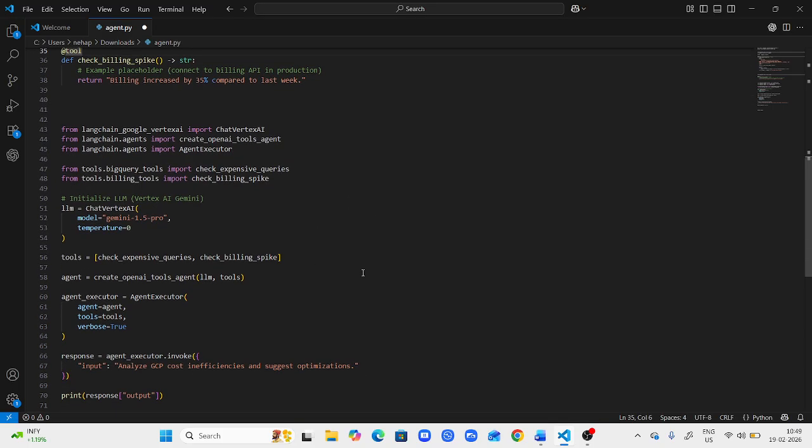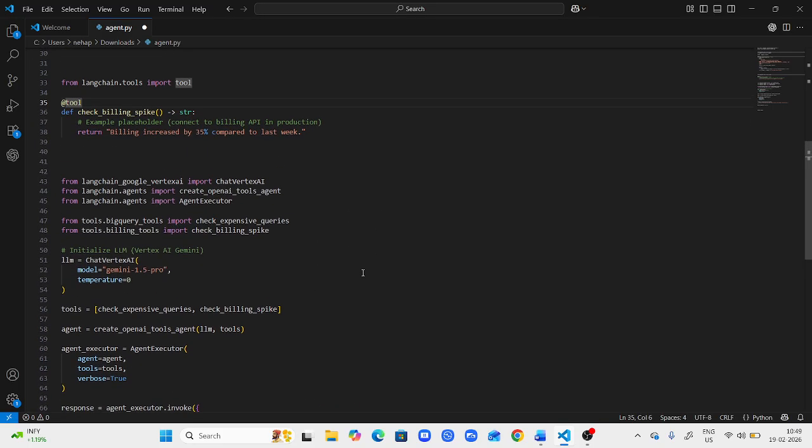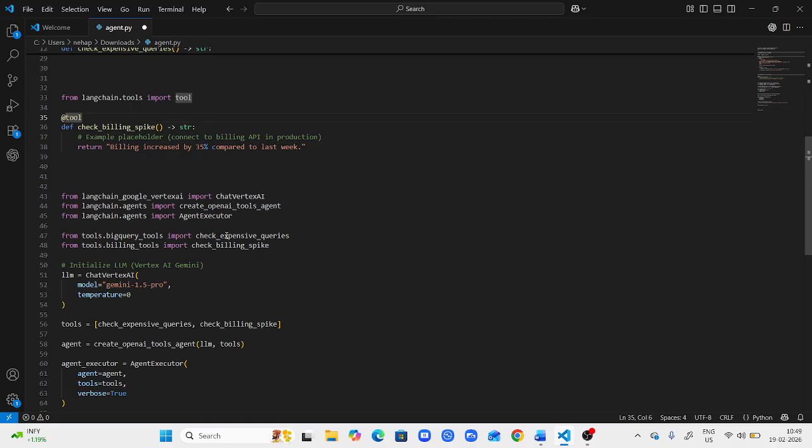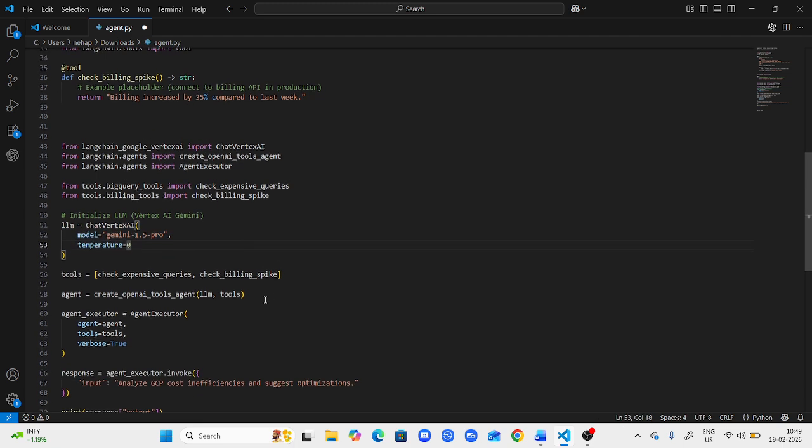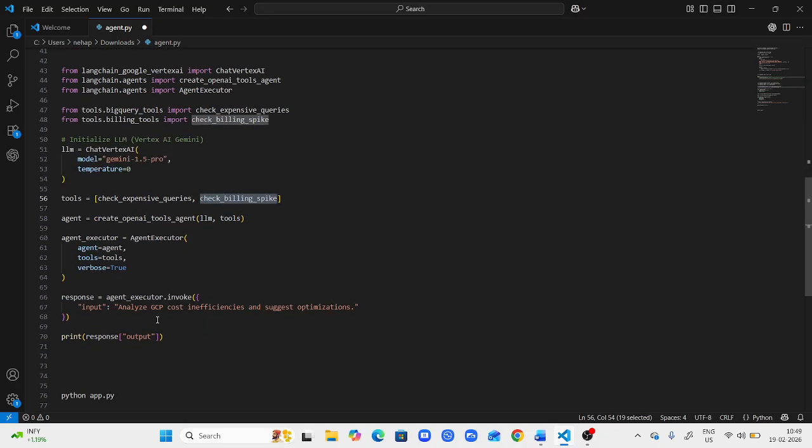Then finally we have the main app. From langchain_google_vertexai we import ChatVertexAI. Here we are calling the API and initializing the LLM, Vertex AI Gemini. Then we add the tools. There are two tools I have already explained: check expensive query and check billing spike, and based on those we write the agent.